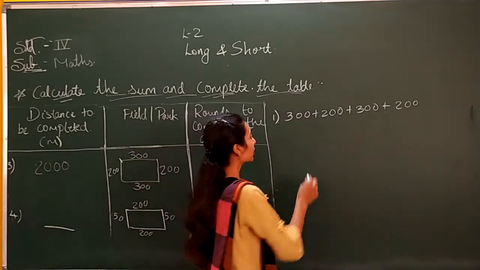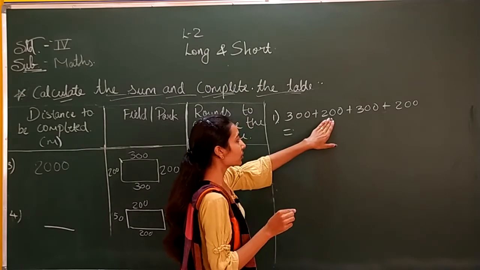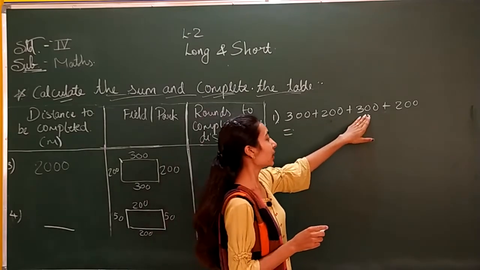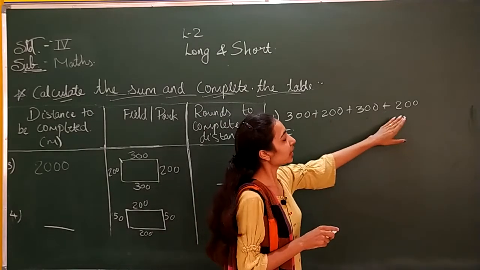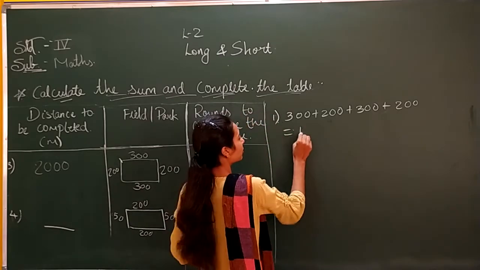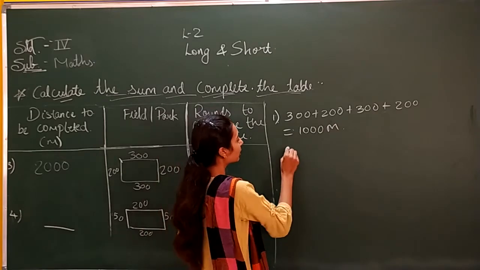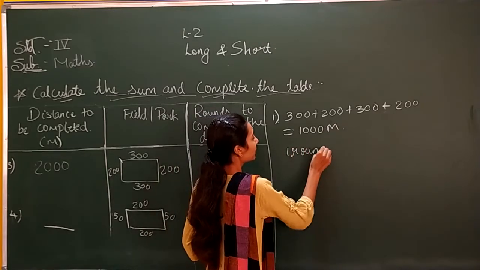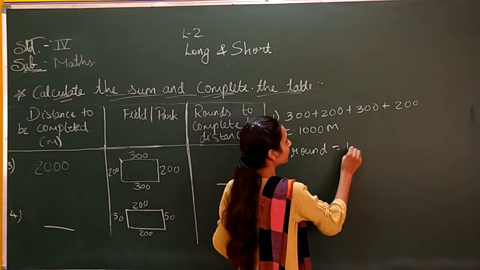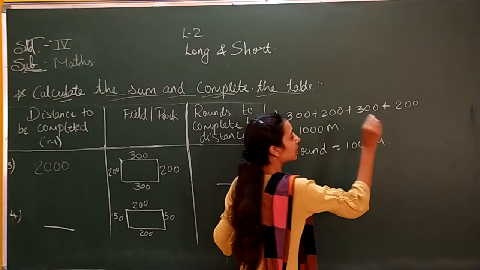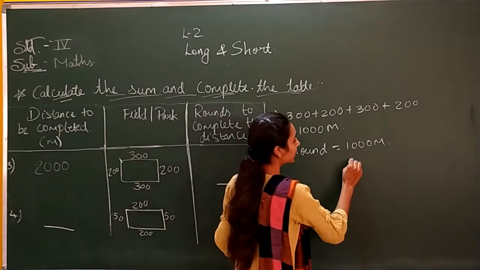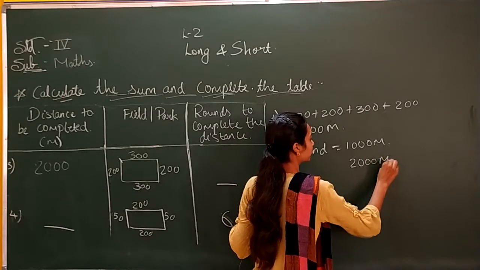Let us find the total distance. 300 plus 200 is 500. 500 plus 300 is 800, and 800 plus 200 is 1000. So our one round is of 1000 meters. We got our distance for one round. So our field park is of 1000 meters. Total distance that is completed is 2000 meters.